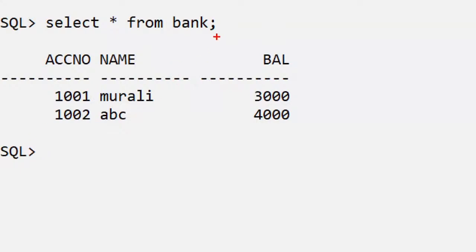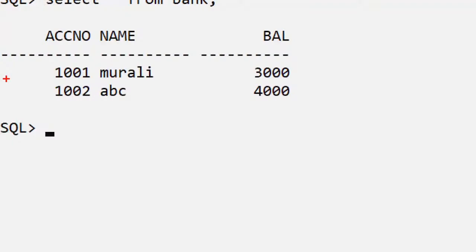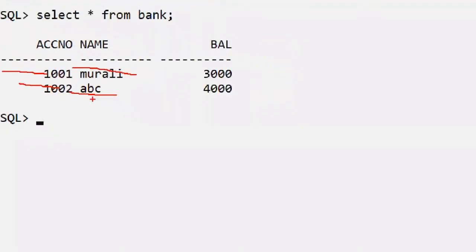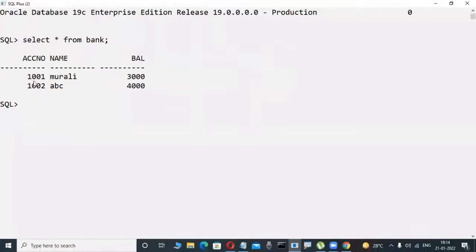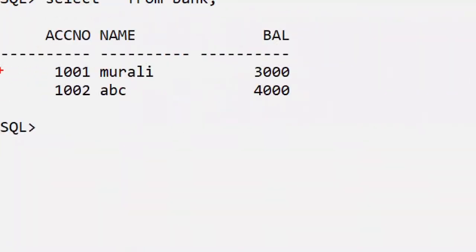Suppose this is SBI bank, and this is its data. Observe here, these are columns: account number, name, and balance. These are called columns. Here 1001 and so on are called rows or data. Suppose this data, observe for 1 minute. 1001 is an account number.